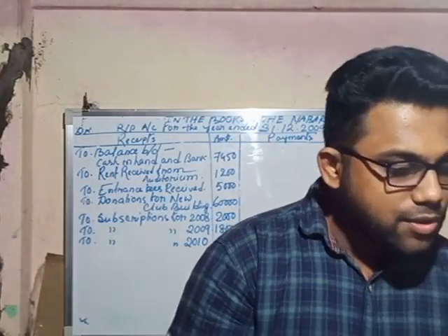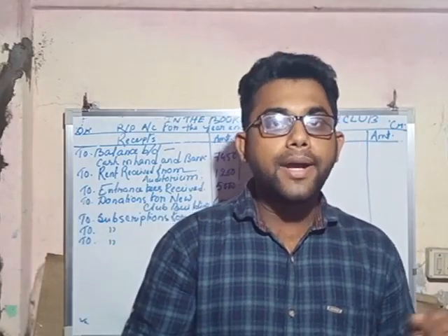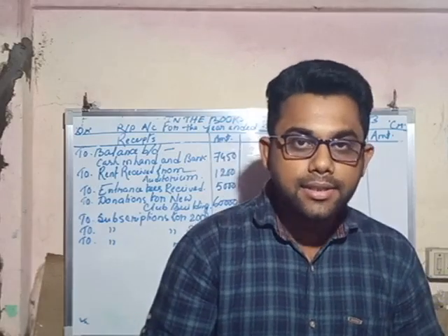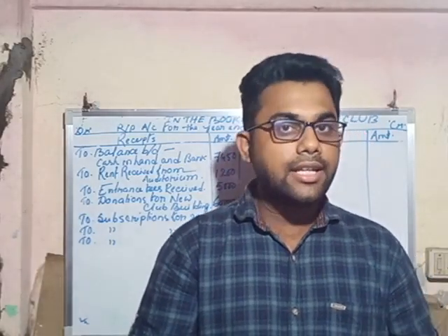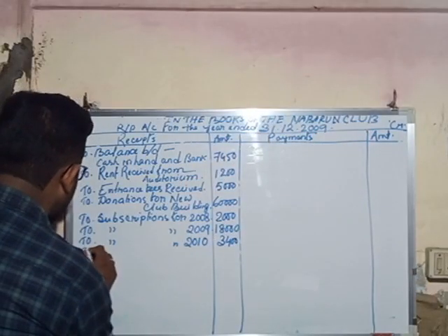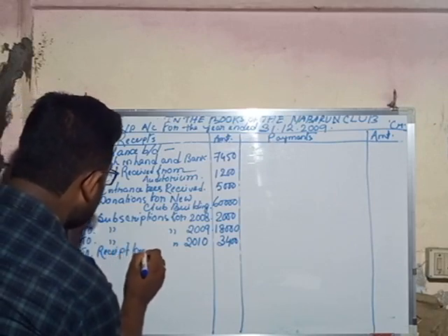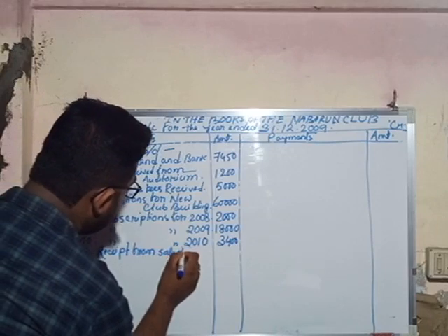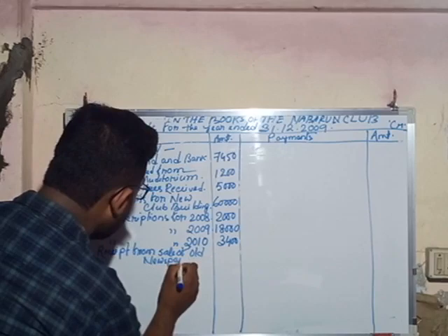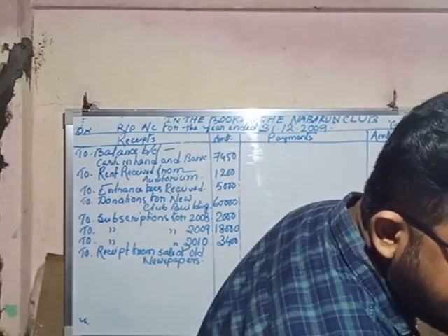Next one is the receipt from sale of newspapers. That means the old, useless newspapers sold by the club. So it is a receipt. After the selling, whatever amount is received is income for the non-trading organization. So it comes in the receipt side. To receipt from sale of old newspapers, and the amount is rupees 525.